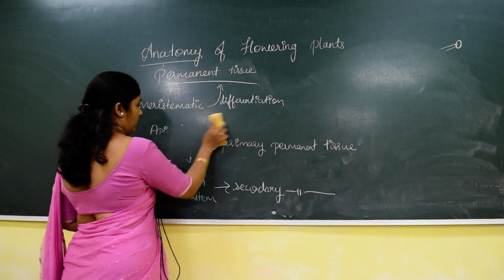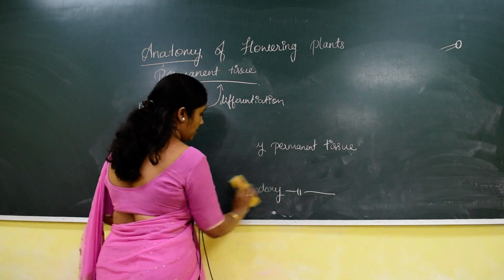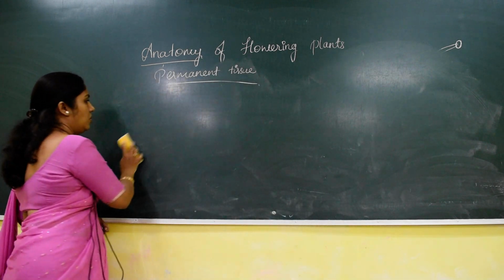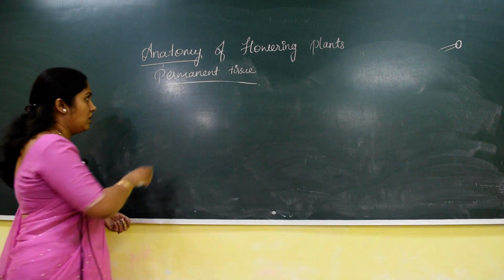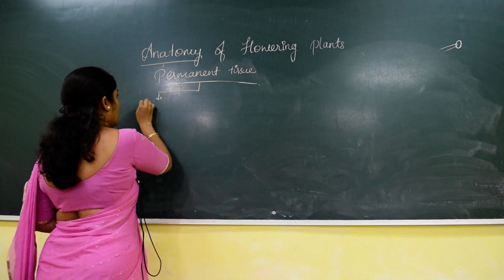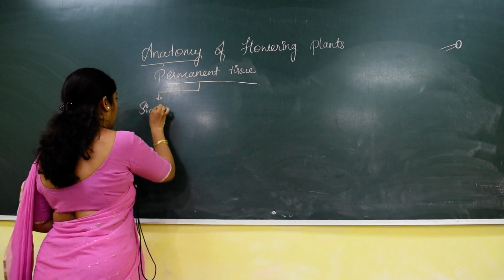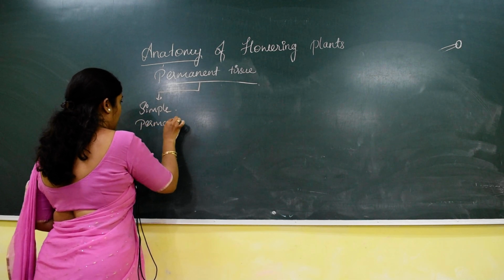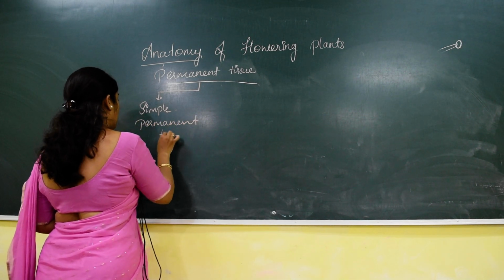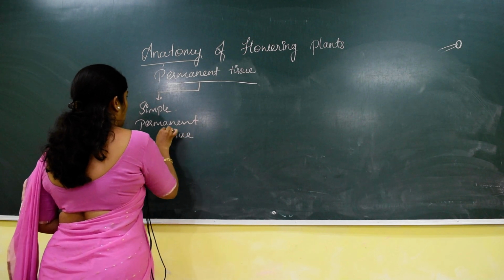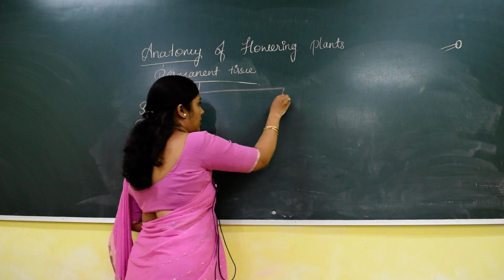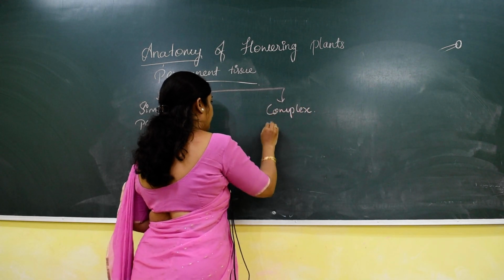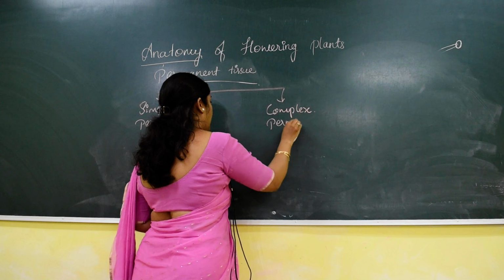Now the permanent tissue is mainly broadly classified into two categories. One is simple permanent tissue, another one is complex permanent tissue.